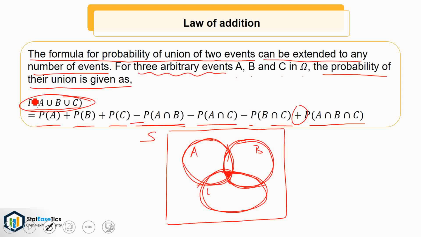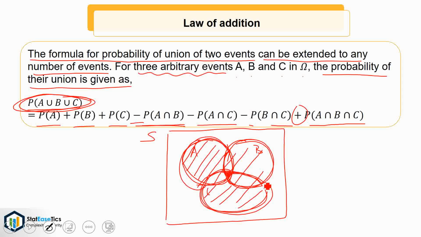Hence, the probability of A union B union C is the probability within the shaded region, that is probability within this outline.